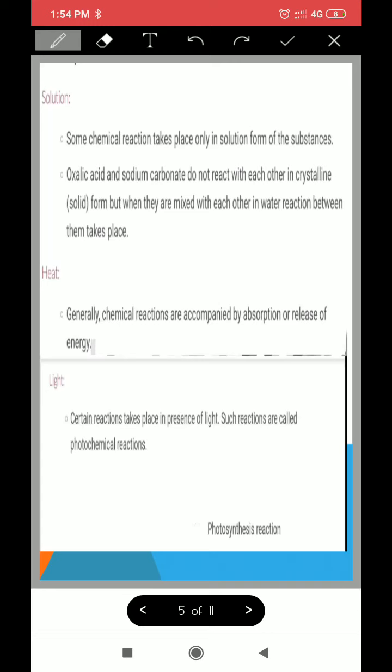Few reactions, as we discussed, take place in the presence of sunlight. The best example is your photosynthesis reaction, right? Carbon dioxide and water, both of them in the presence of chlorophyll and sunlight, will react and produce glucose and oxygen.